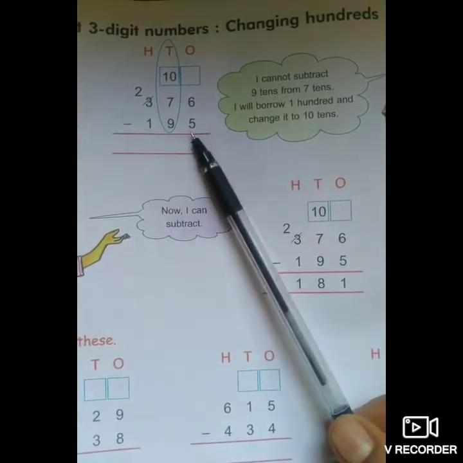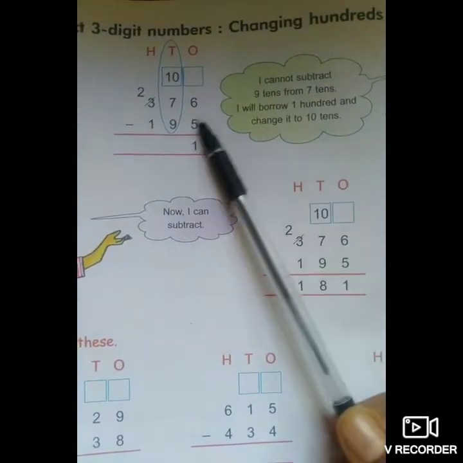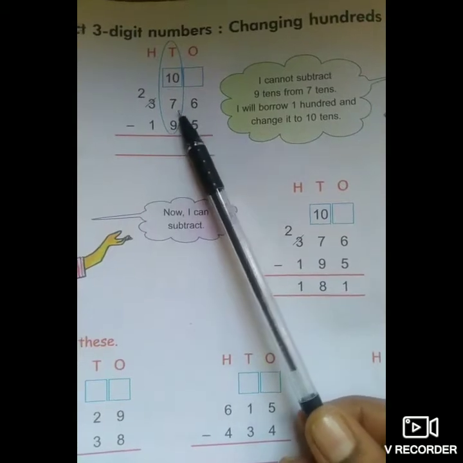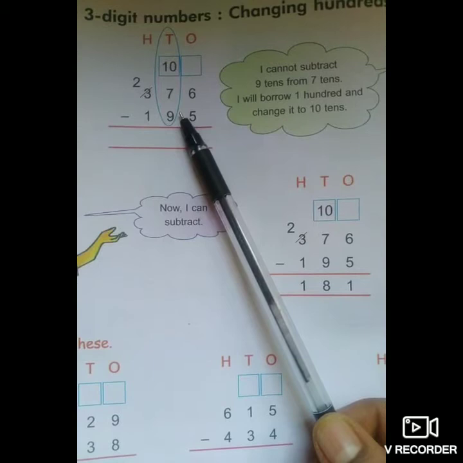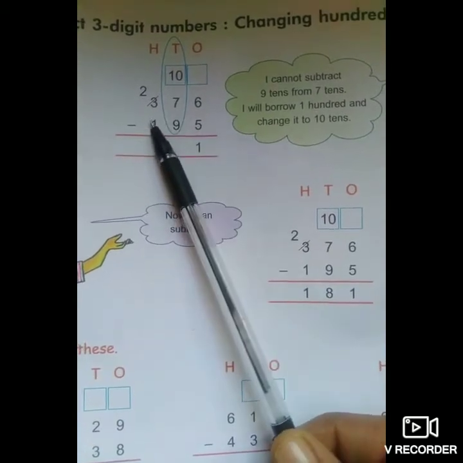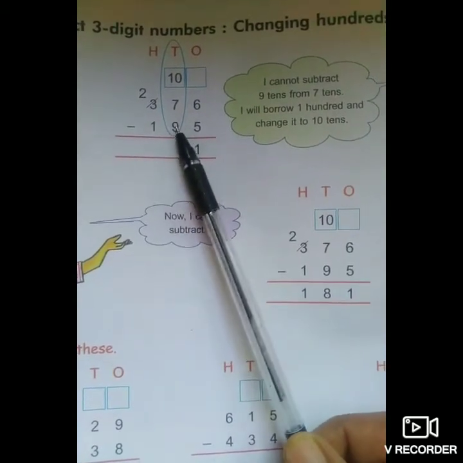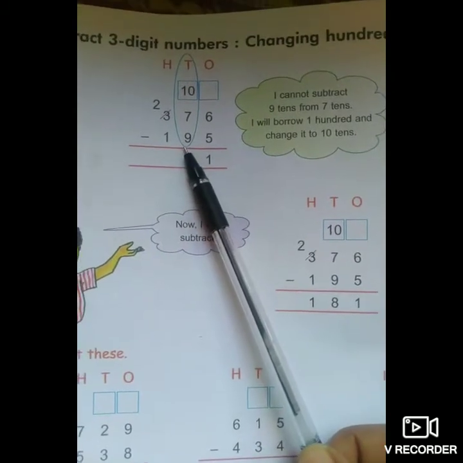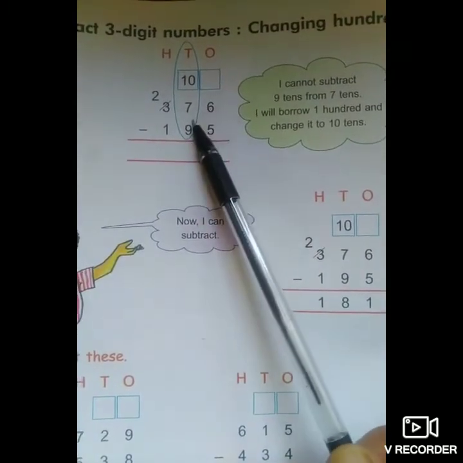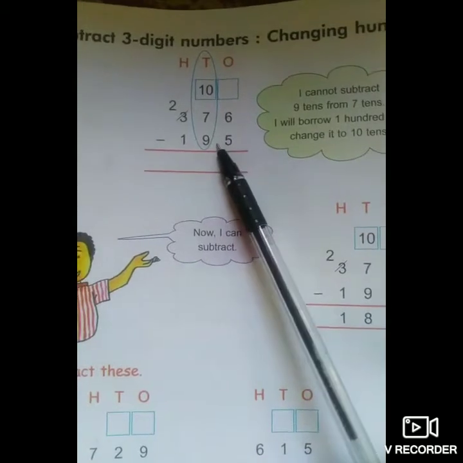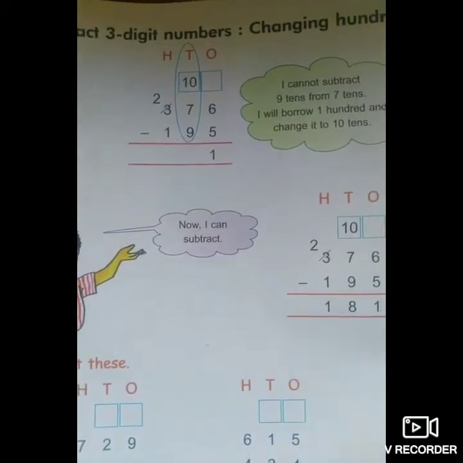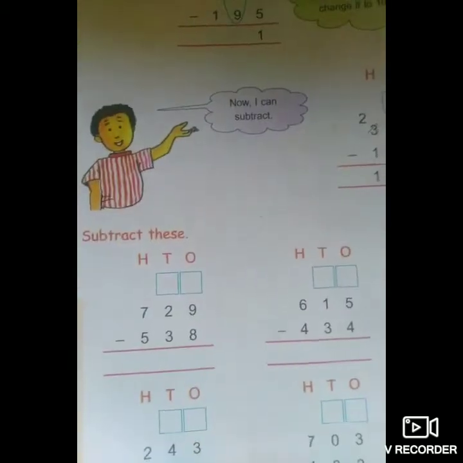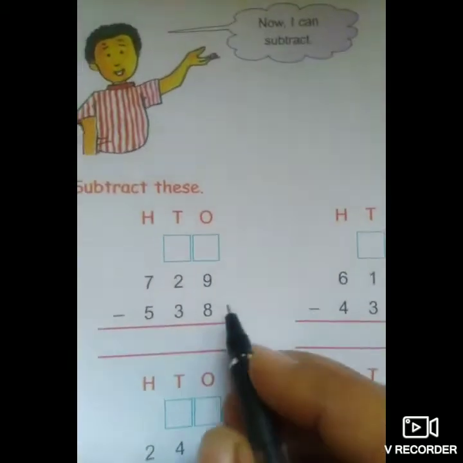Next, come to the tens place. Here I can't subtract 9 from 7 because the first number is smaller. So what I have to do, children, is take 100 and change it into 10 tens. So this becomes 10 plus 7, 17. 17 minus 9 is 8. 2 minus 1 is 1. In the same way, let us solve some more examples on this.